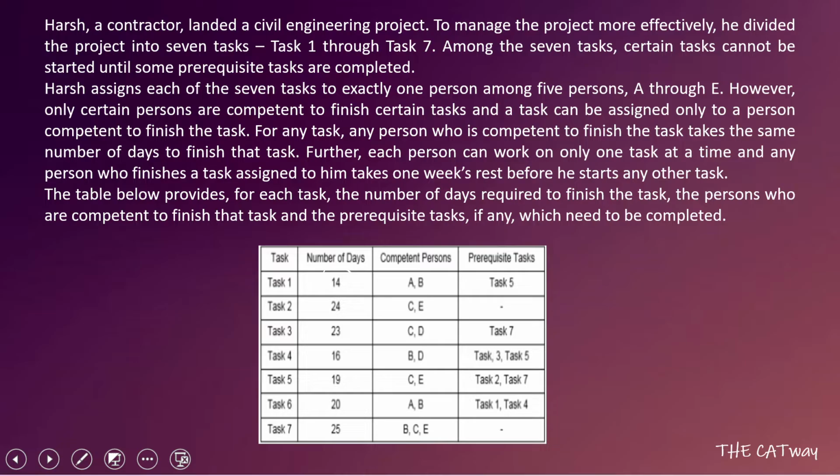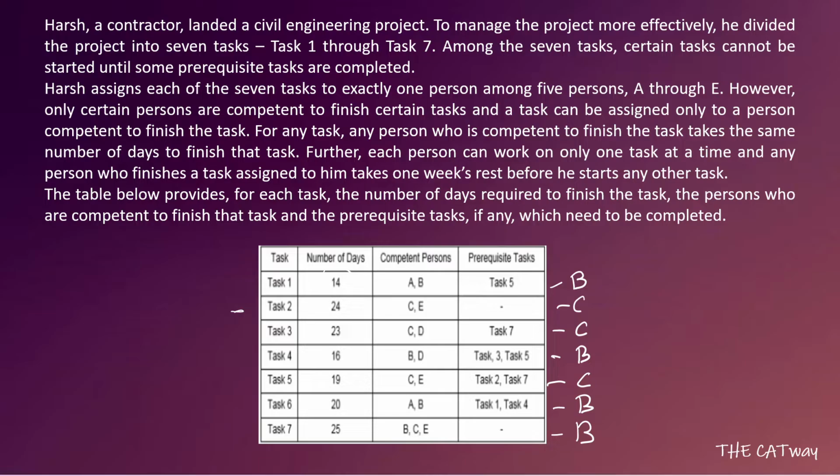For minimizing the number of days taken by task 1, this task is going to be done by B, this by C, this by C, this by B, this by C, and this by B, and because task 2 was going to be done by C, task 7 is going to be done by B. So B has been assigned task 1, task 4, task 6 and task 7. This is what we have as of now.